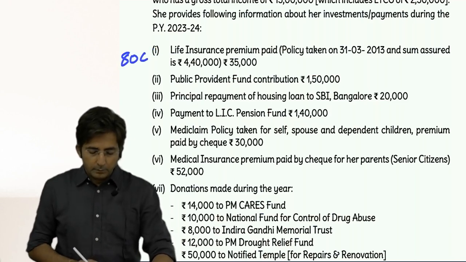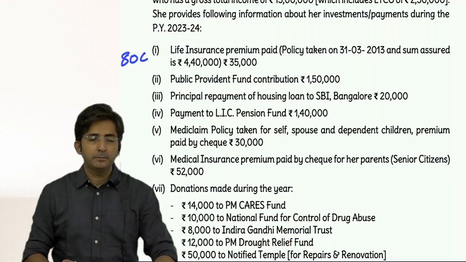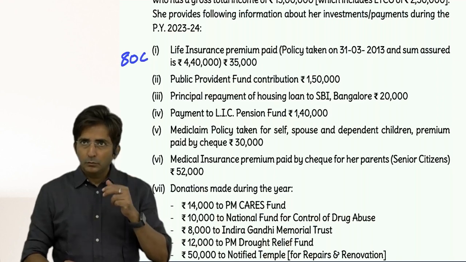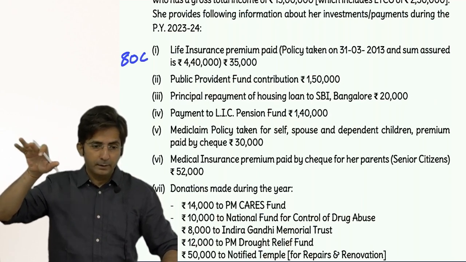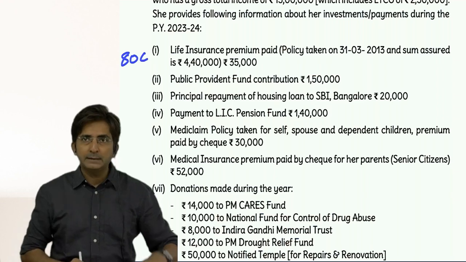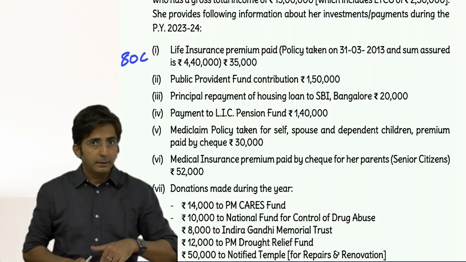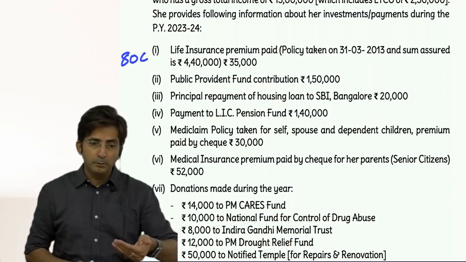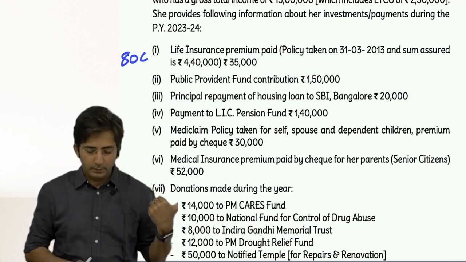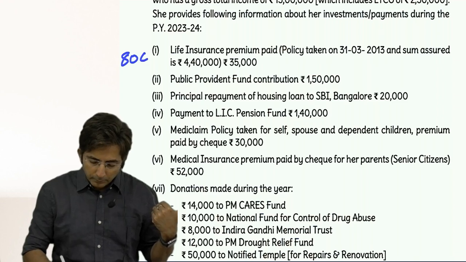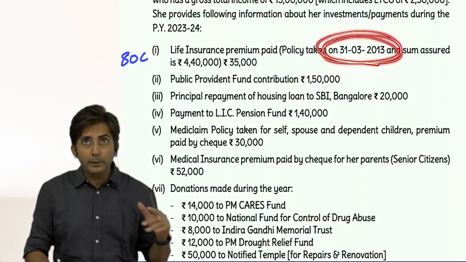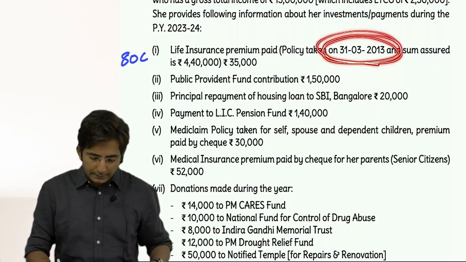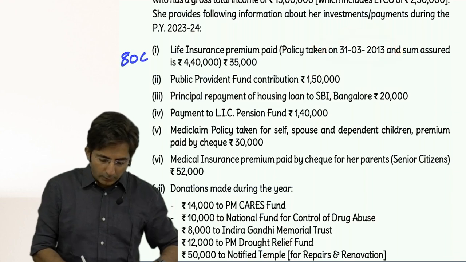Okay, now what is the limit for life insurance premium? For handicapped and specified disease people it is different, but for normal people it is either 20% or 10%. 20% if policies were before 1st April 2012. Here it is after 2012, so it will be 10% of sum assured.